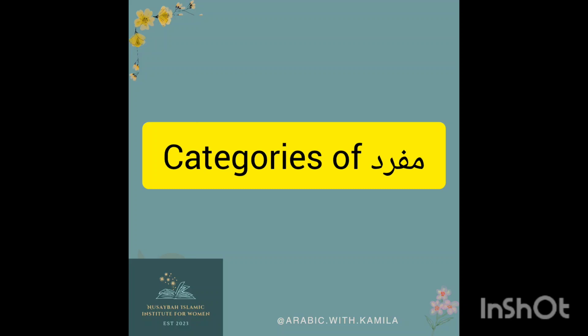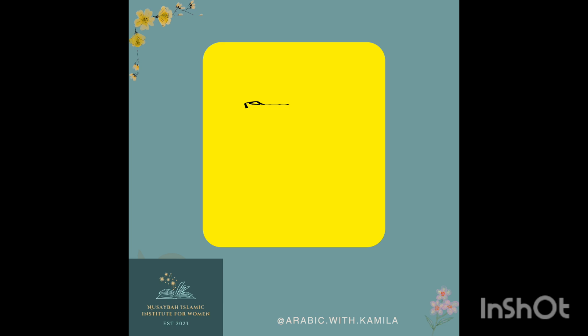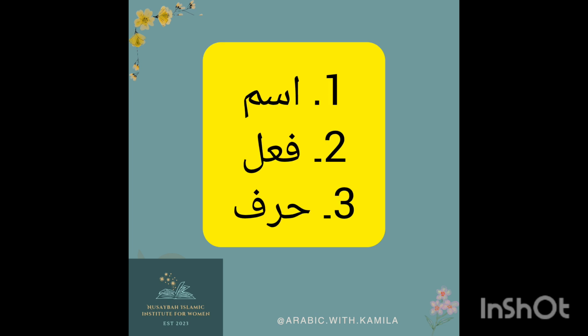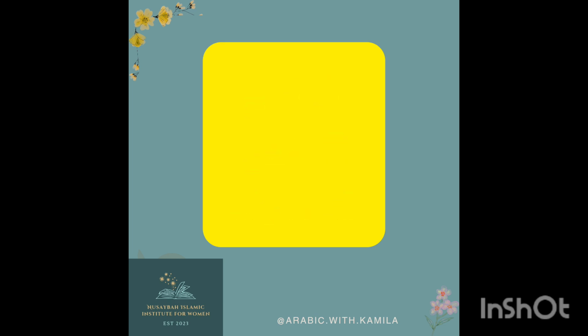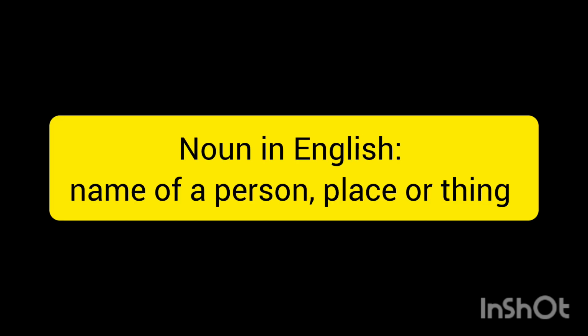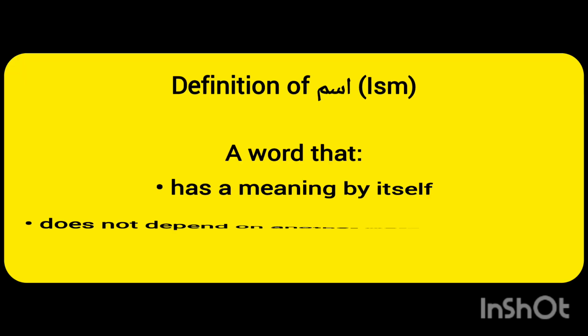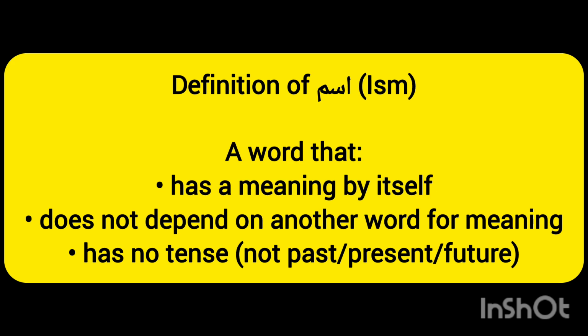Today we are going to cover the categories of mufrad. Mufrad has three main categories: isim, fail, and harf. So just remind yourself, how do we describe a noun in English? For us in English, a noun is the name of a place, person, or thing. But in Arabic, the noun or the isim is defined in quite a different manner.